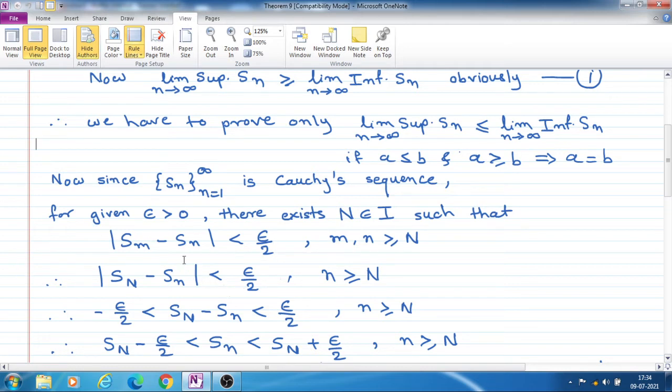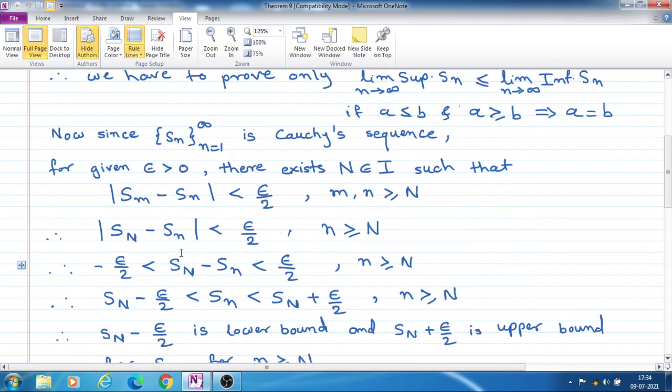Mod means we consider only the positive value. This is because the sequence is a Cauchy sequence. This holds for m, n greater than or equal to capital N, that is, for those terms starting from S capital N, S capital N plus 1 and onwards, the difference between any two terms is less than epsilon by 2.